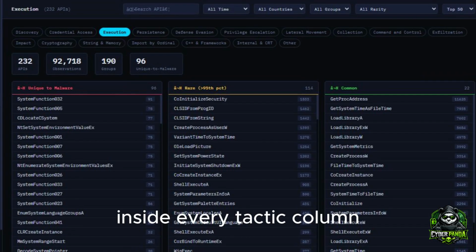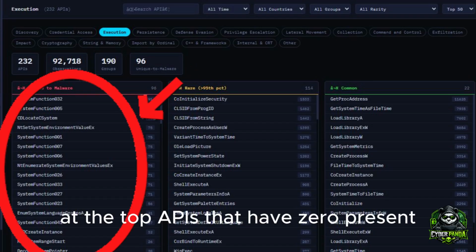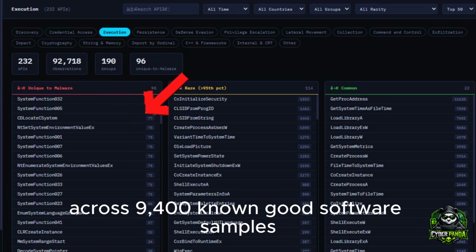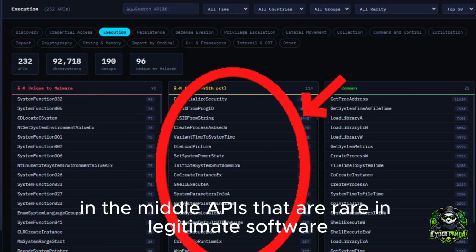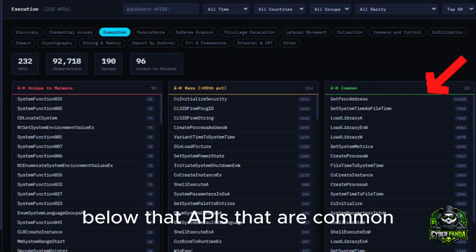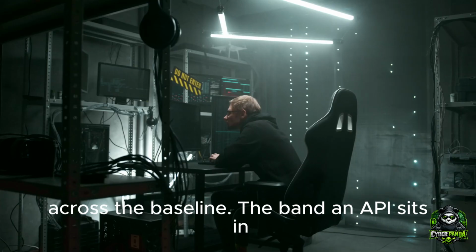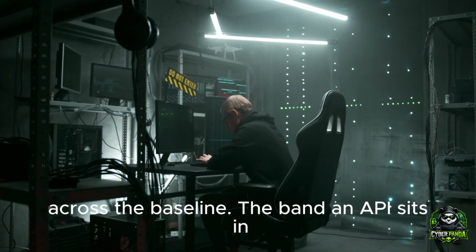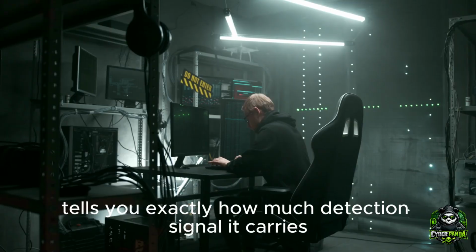Inside every detect column, APIs are grouped into 3 bands. At the top, APIs that have 0 presence across 9,400 known good software samples. These appear only in malware. In the middle, APIs that are rare in legitimate software. Below that, APIs that are common across the baseline. The band an API sits in tells you exactly how much detection signal it carries.